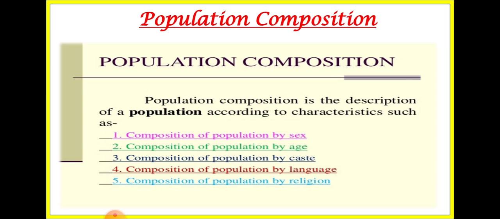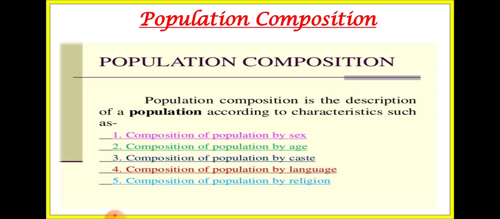Now move further. Now here we are going to learn about a new concept, that is population composition, okay. Before starting it, I want to explain one more thing. If we talk about developed nations, in developed nations the natural growth rate is decreasing, okay. The natural growth rate is decreasing, the death rate is decreasing, as well as the birth rate is decreasing. And since all these 3 factors are decreasing, that is why the developed nations are able to control their population.